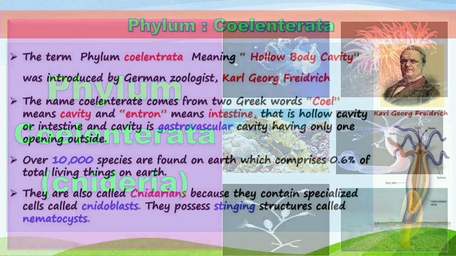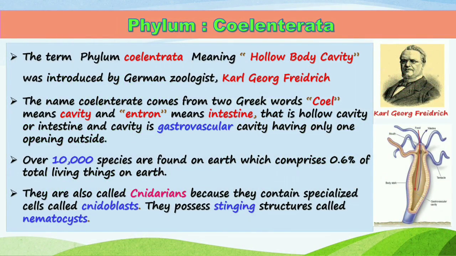The term Coelenterata means hollow body cavity. So all those animals which have a hollow body cavity belong to this phylum, and this term was introduced by the German zoologist Carl Georg Friedrich. The name Coelenterate comes from the Greek word coel, which means cavity, and entron means intestine.